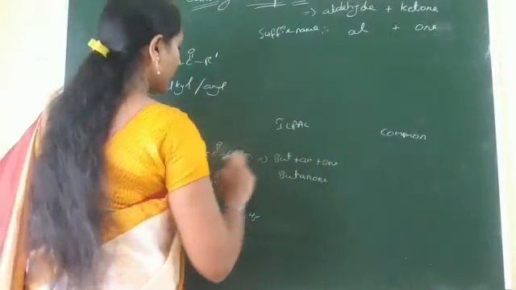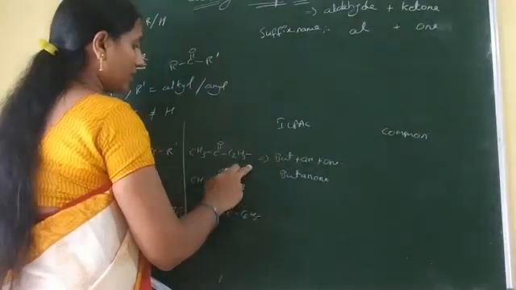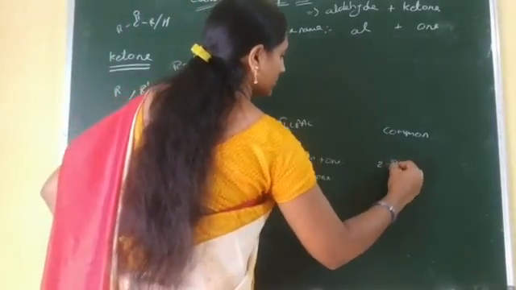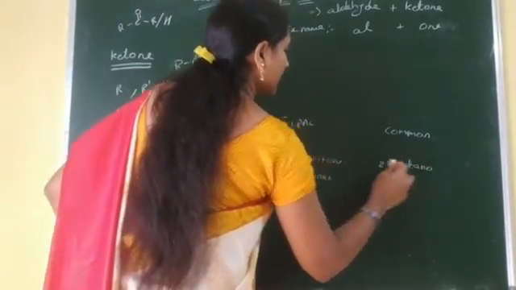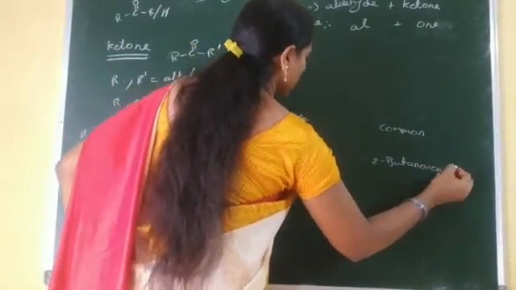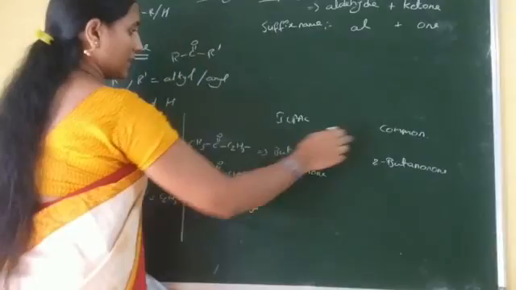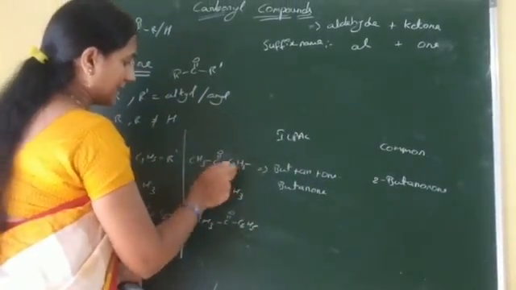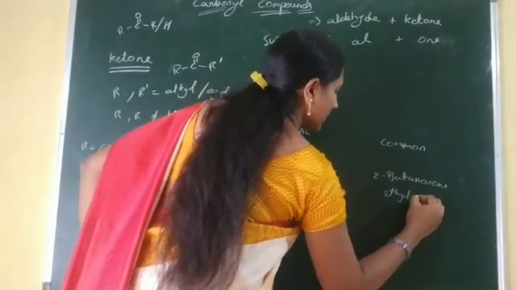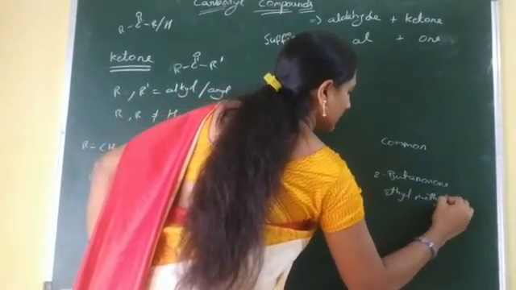Now the common name of this compound. The common name is also 2-butanone, where the 2 indicates the position of the functional group. Another common name of this compound is ethyl methyl ketone.